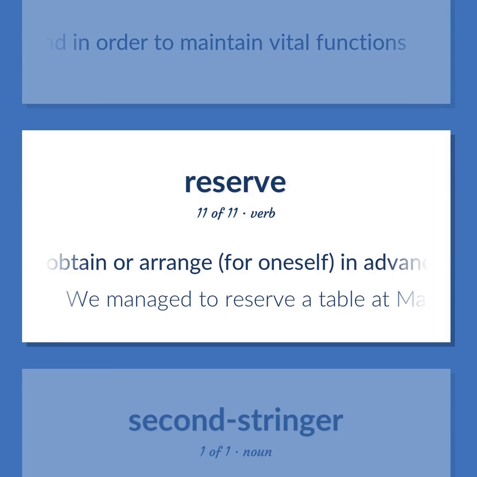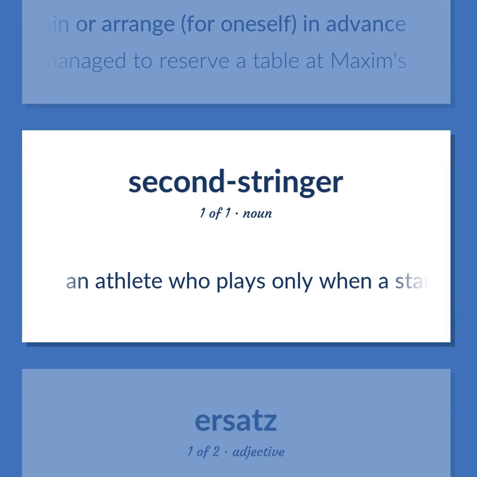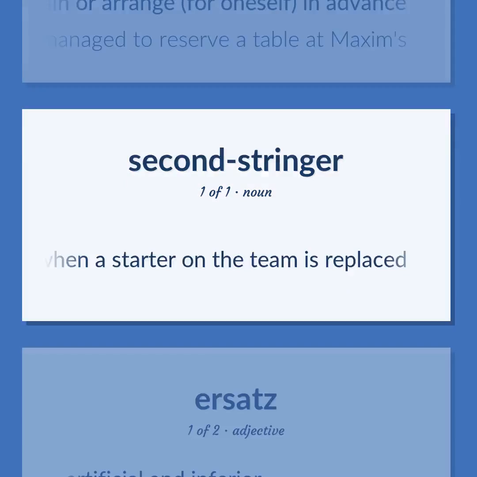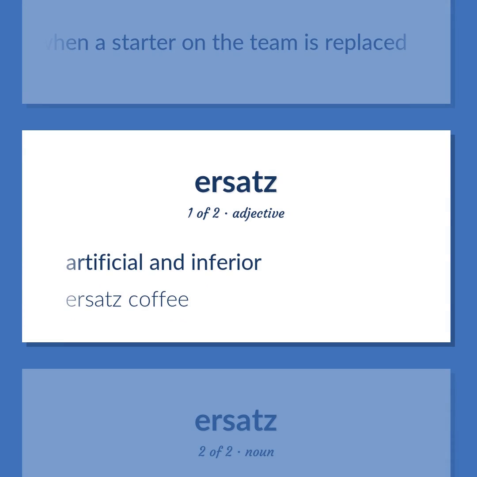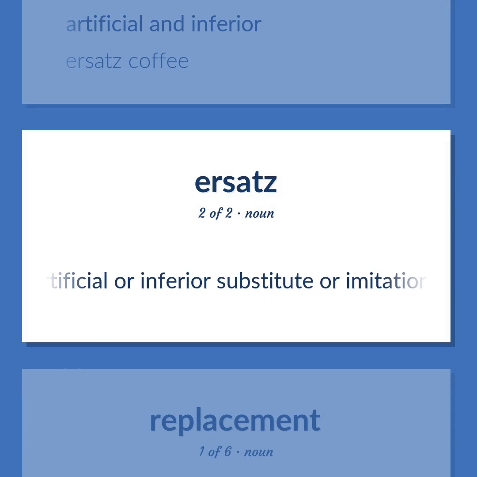Obtain or arrange, for oneself, in advance. We managed to reserve a table at Maxim's. An athlete who plays only when a starter on the team is replaced. Artificial and inferior. Ersatz coffee. An artificial or inferior substitute or imitation.